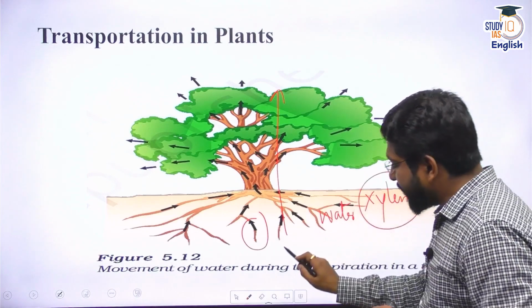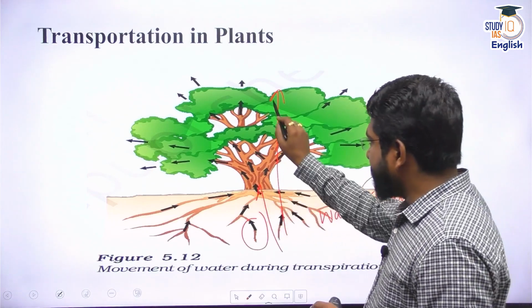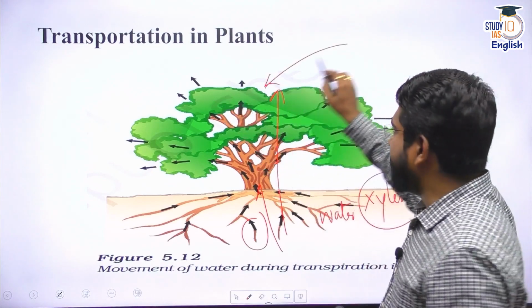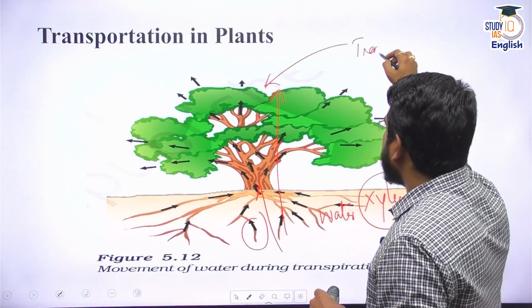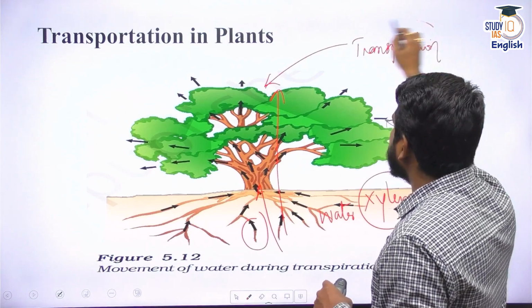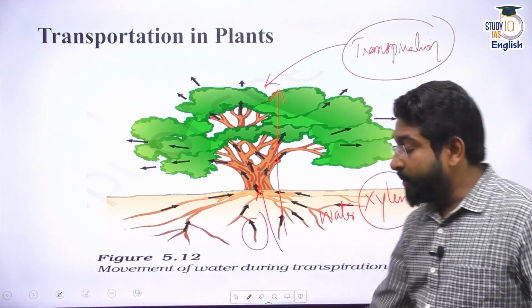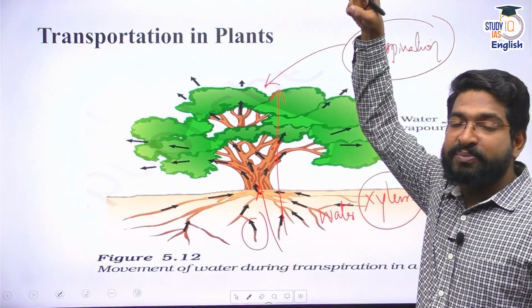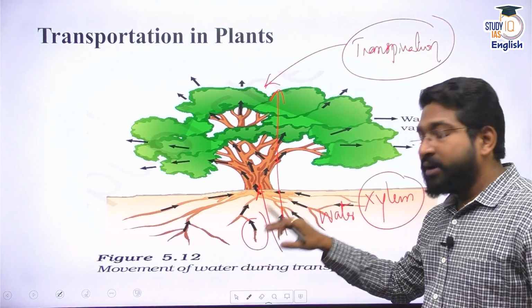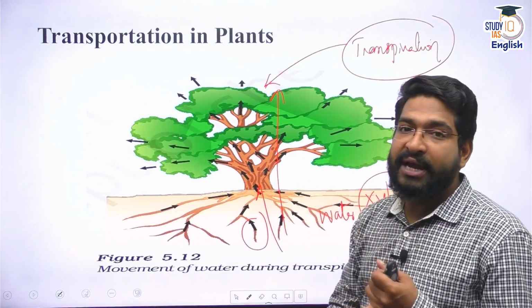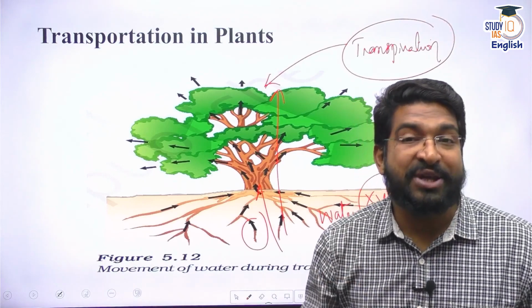Now water enters the roots, it reaches to the tip, and you do know because of sunlight, because of heat, there is always transpiration. Transpiration is the water loss by the plant because of sunlight, and because of this transpiration, the water can be sucked from the soil as well. So soil water reaches up because of two actions. One is the capillary action, the other one is the transpiration pull.